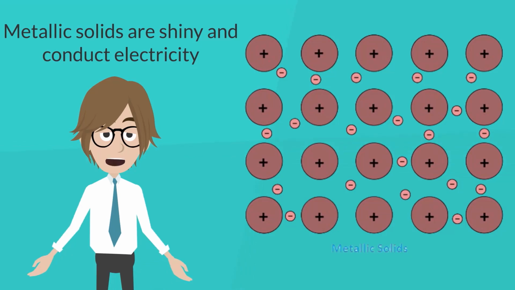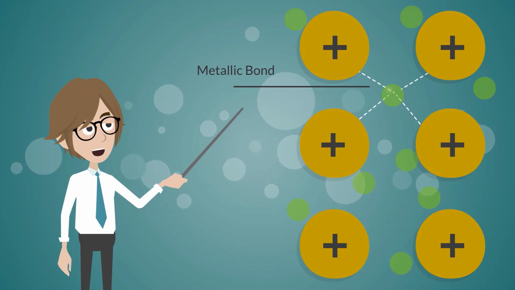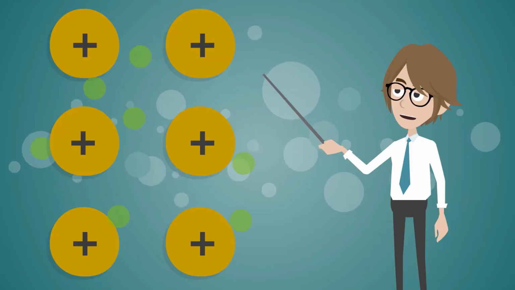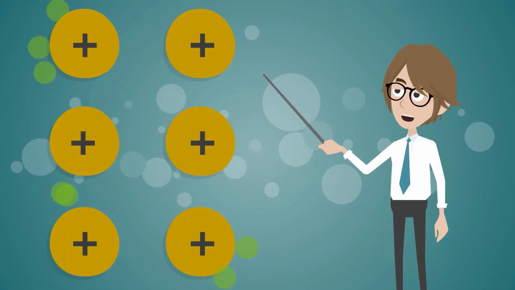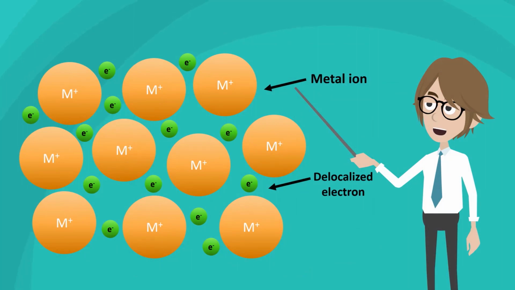Metallic solids are shiny and conduct electricity. These atoms are held together by metallic bonds, and the atoms are packed together, but the electrons easily move around. The bonds are non-directional, and this means that the atoms remain bonded while the atoms roll against each other as long as parts of their surfaces are in contact.